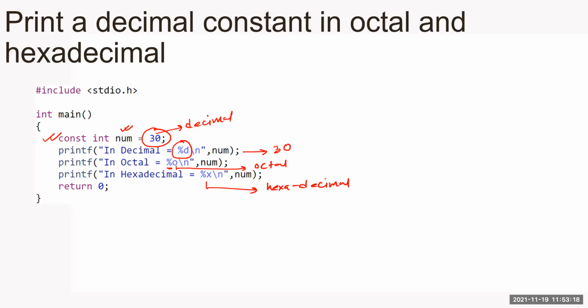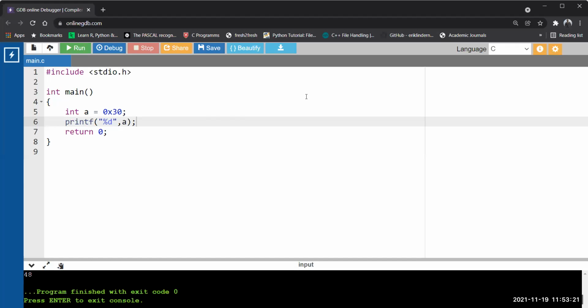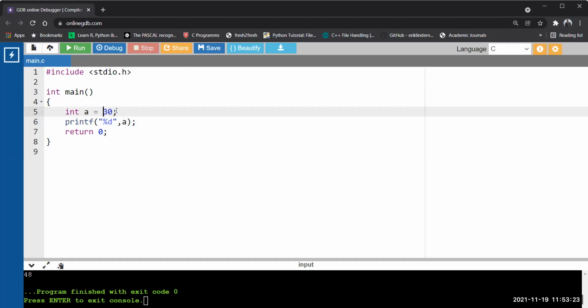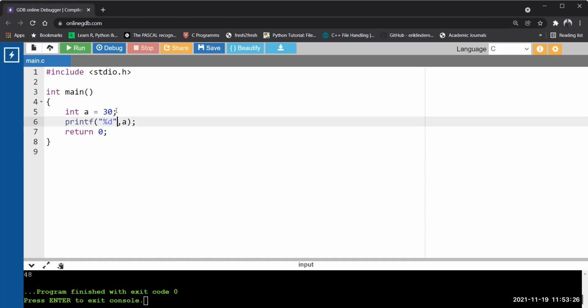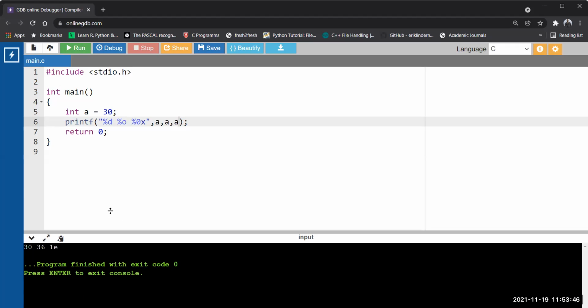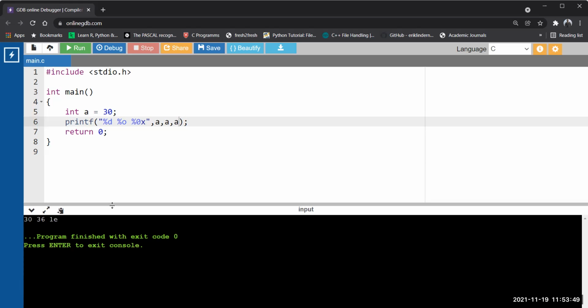So let's see in the compiler. Now I'm going to make it decimal. I'm going to print it in decimal, as well as in octal, and also in hexadecimal. Sorry, %x. Do not type %X by mistake. For octal, it is %o. So let's print its value in three different formats. Now see, 30 is 36 in octal and 1e in hexadecimal, as we calculated earlier.